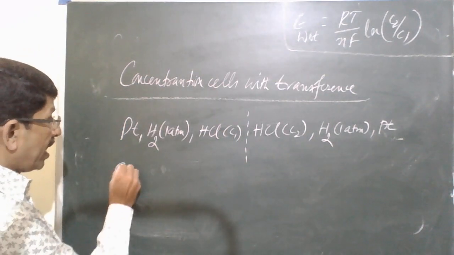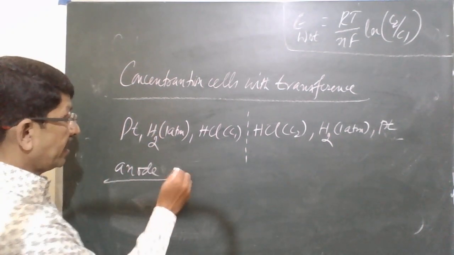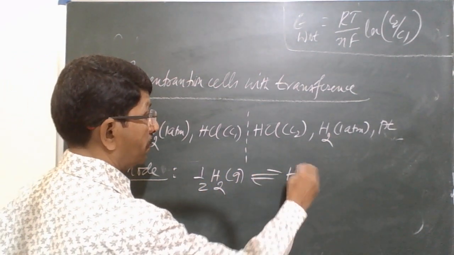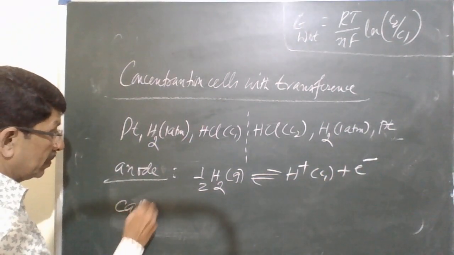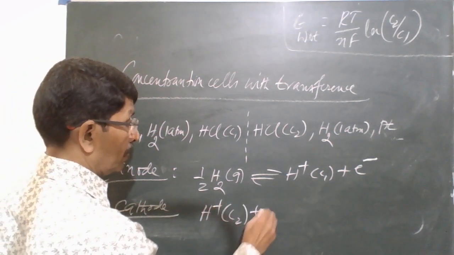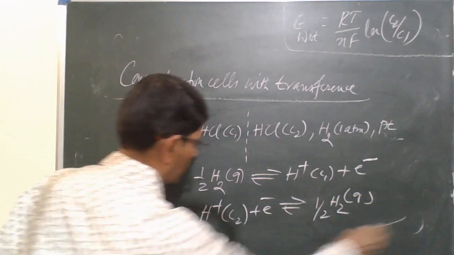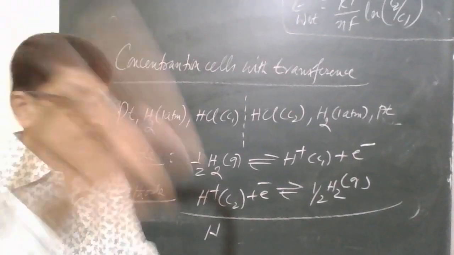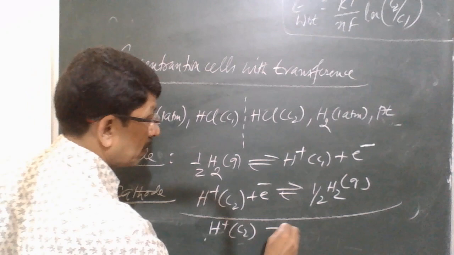So what happens at anode? Left hand side electrode is anode, right? At anode, oxidation takes place. At cathode, reduction takes place. A net reaction is H plus C2